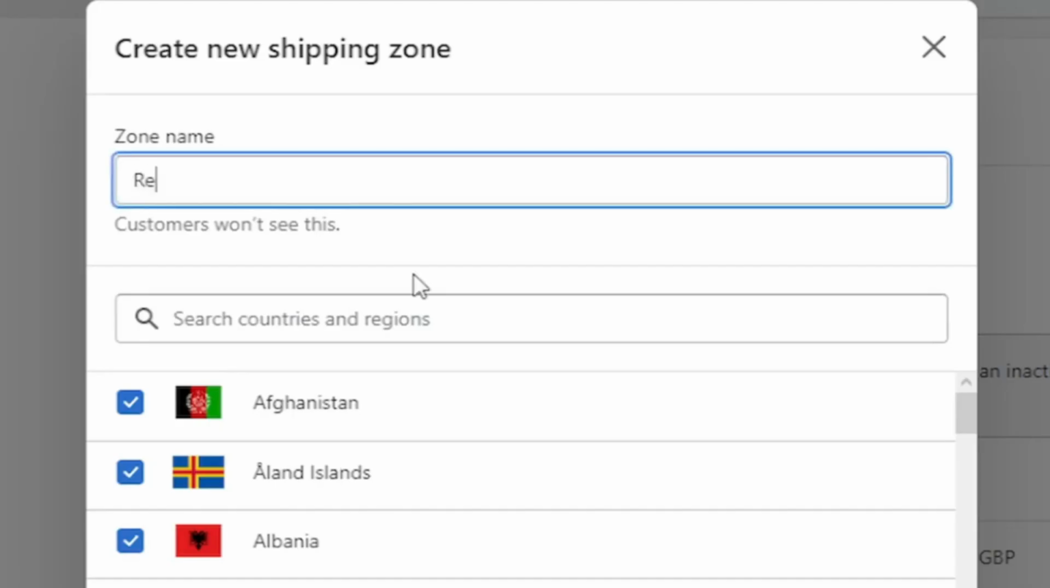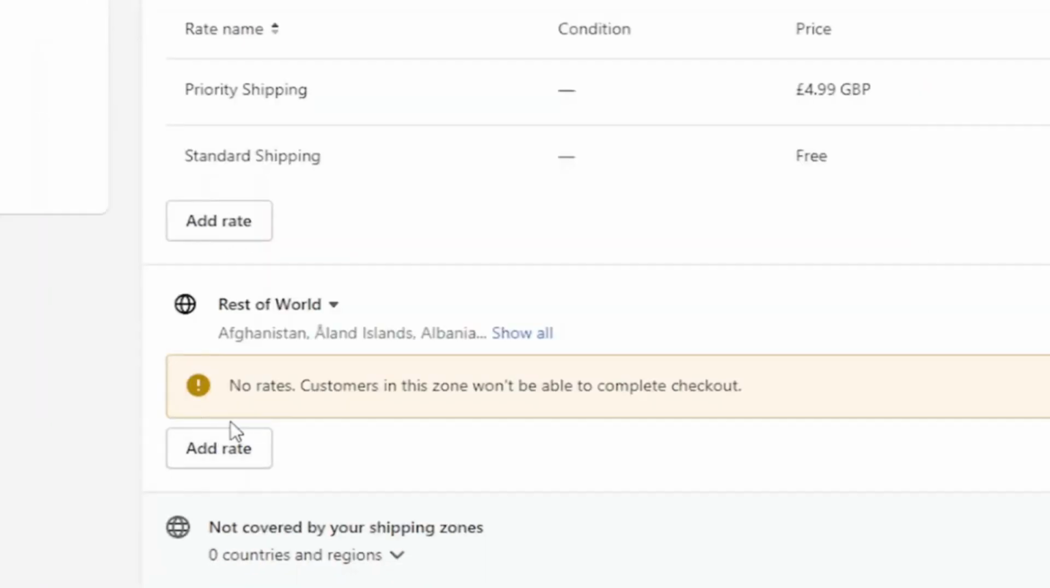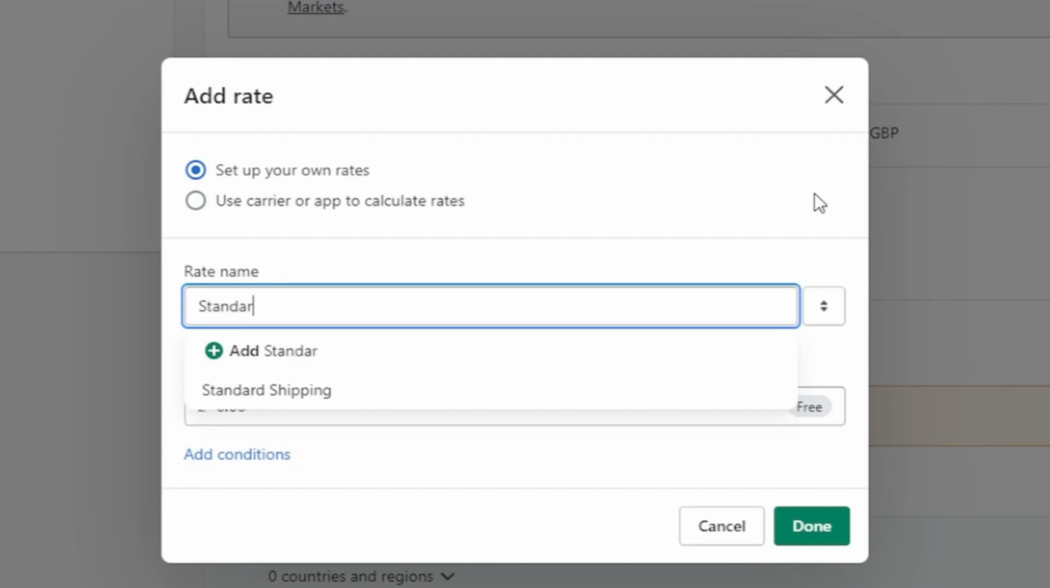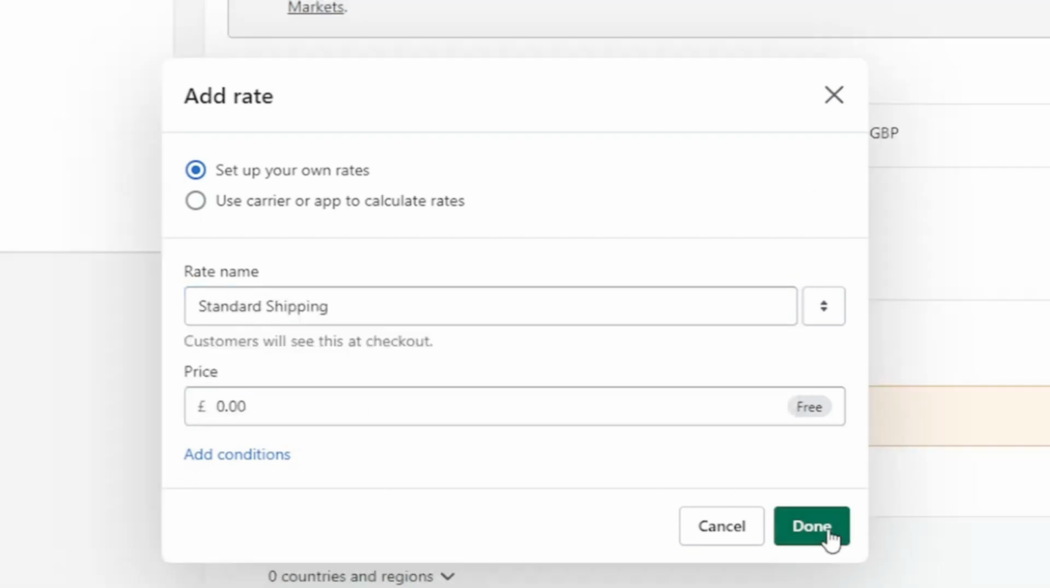Okay, when you think you've selected them all, I'm just gonna literally call this rest of world and create a new shipping zone, and we can press add rate, and we can set up our own rates or use certain apps to set up the rates. We're going to set up normal rates again. We're going to set up standard shipping, and this is going to be the free shipping like before.